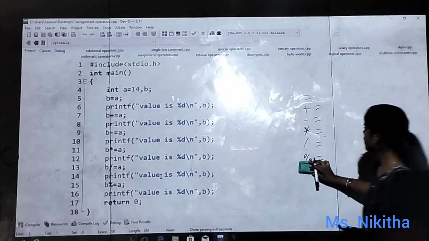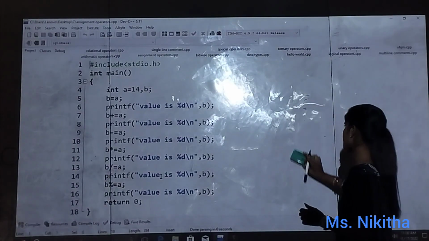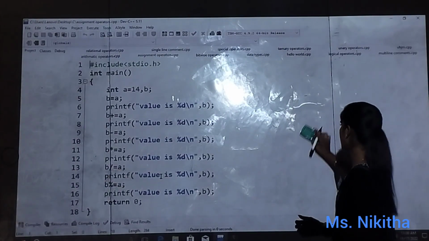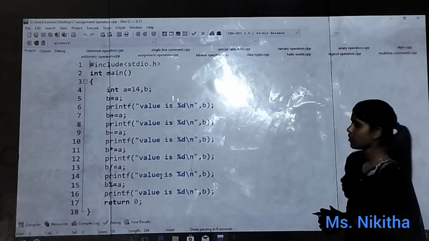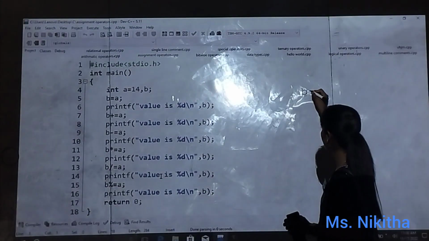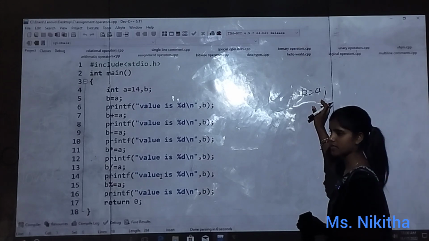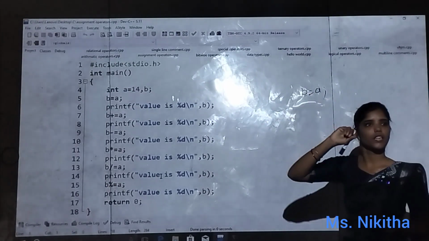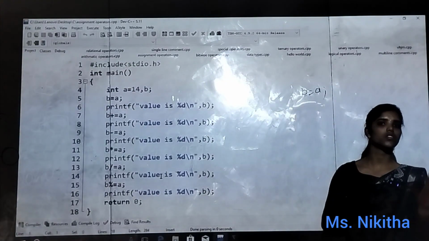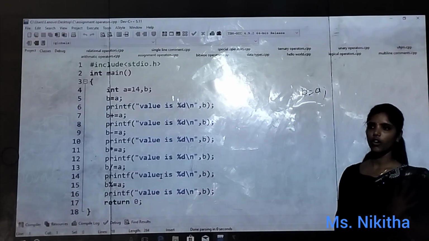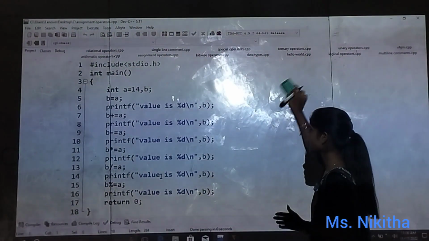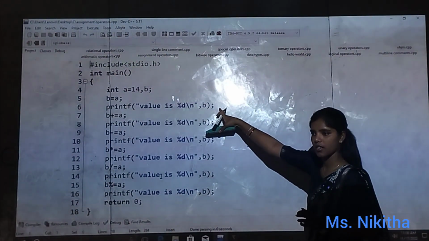Is that clear? So now first I am taking the value of A and I have taken B. I am equating B with A, which means I am assigning the value of A to B. So now the value of B is 14 again. So what will it print? Value is 14. Am I right?